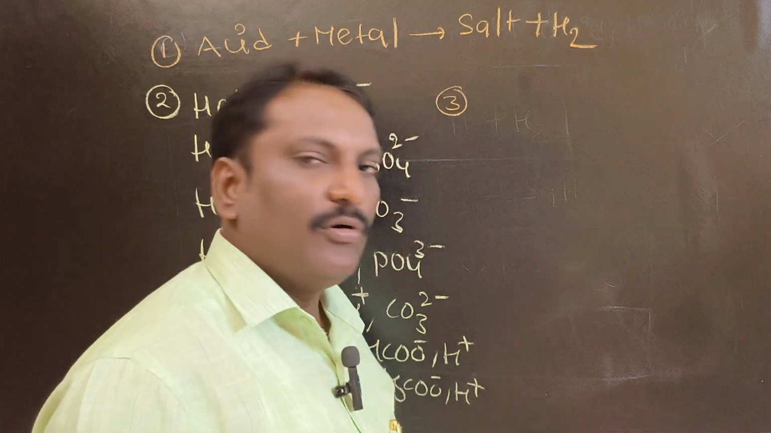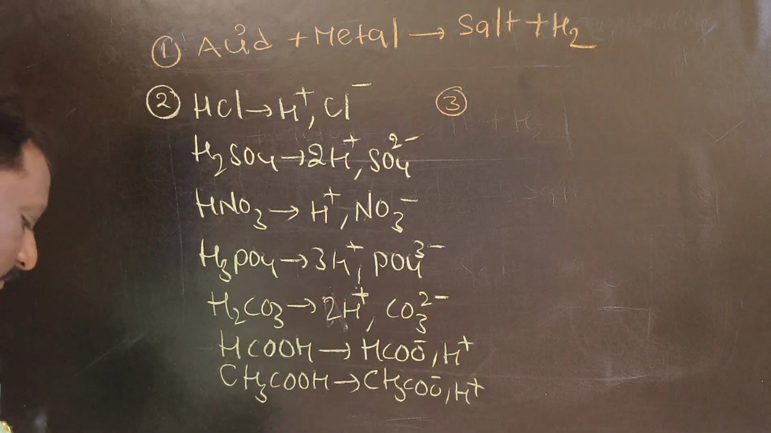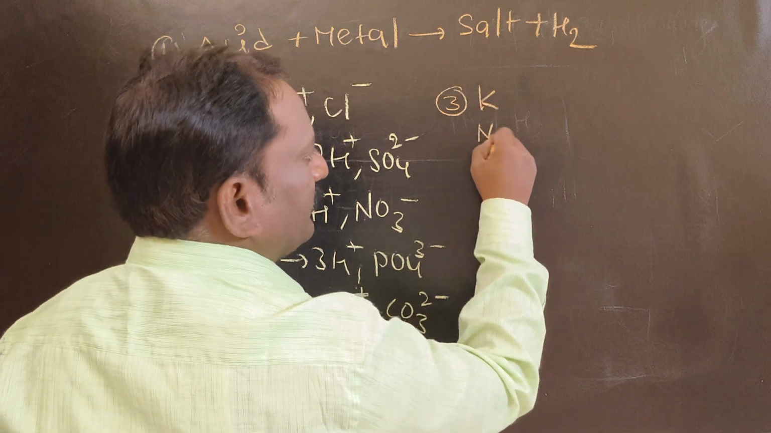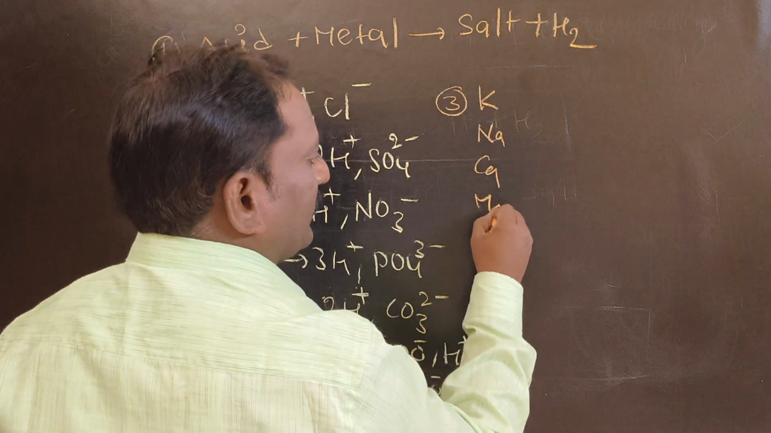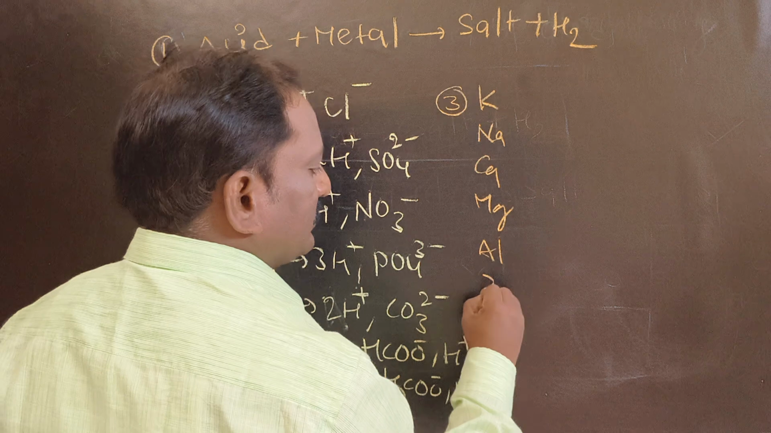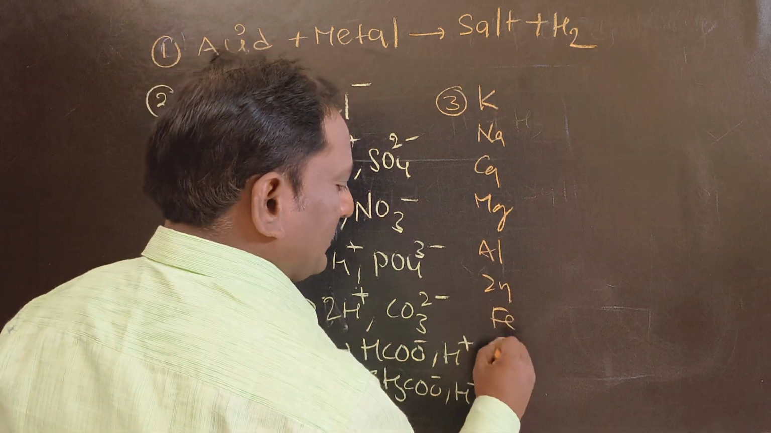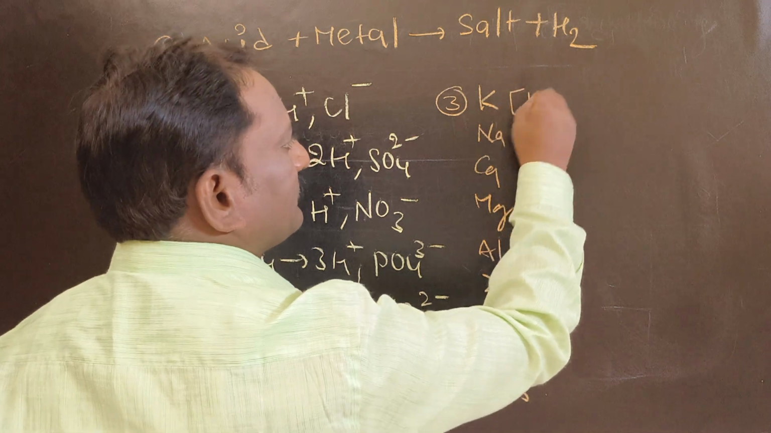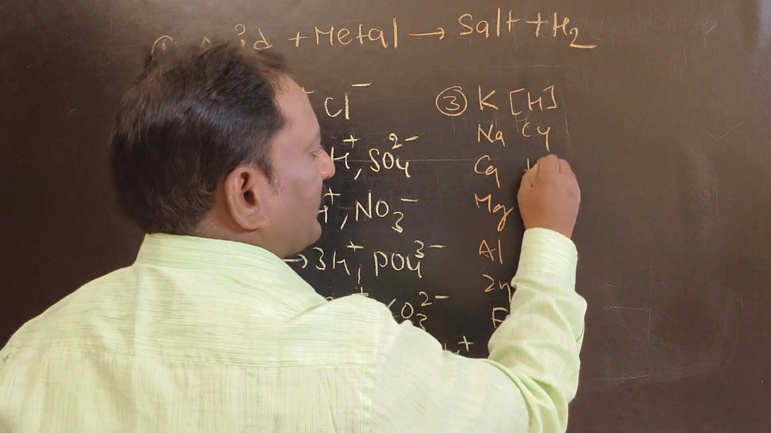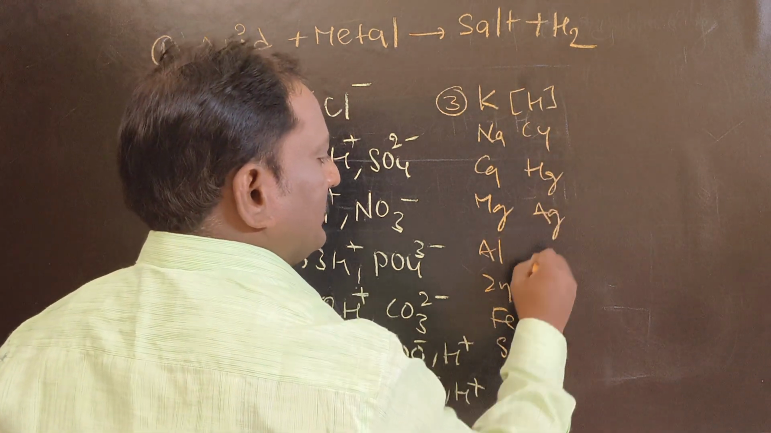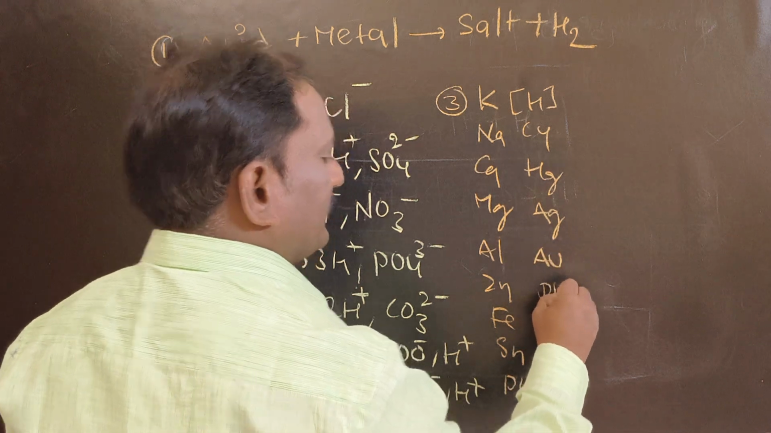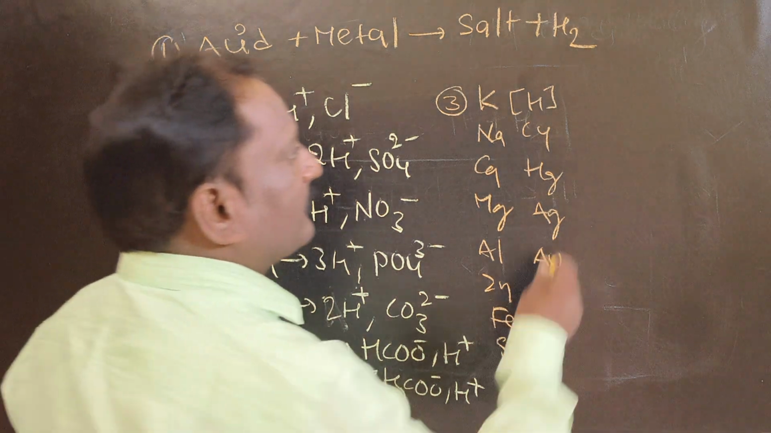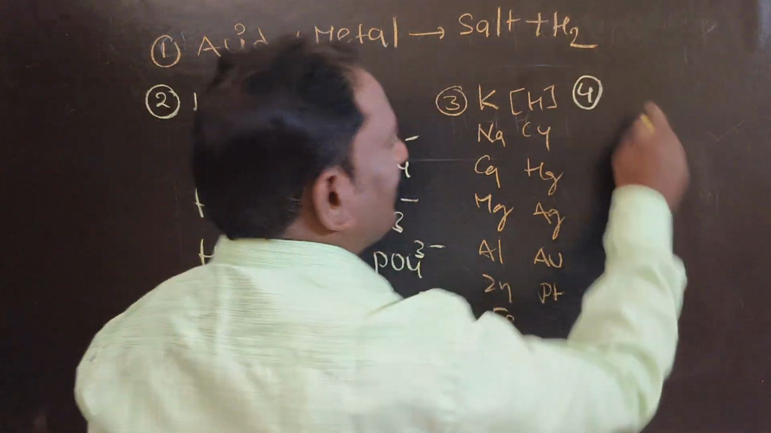So that's why we must know the reactive series of metals: potassium, sodium, calcium, magnesium, aluminum, zinc, iron, tin, lead, hydrogen, copper, Hg, Ag, Au and Pd. These are the reactive series of metals. Next, point number 4, metal ions.